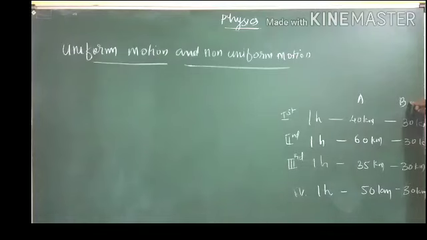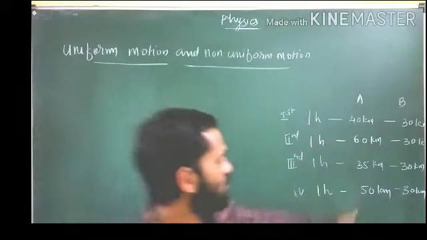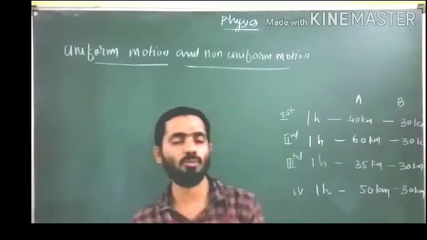So car B covered equal distances in equal interval of time. In all 1 hour it covered 30 kilometer itself. So the motion of car B we can take as uniform motion.